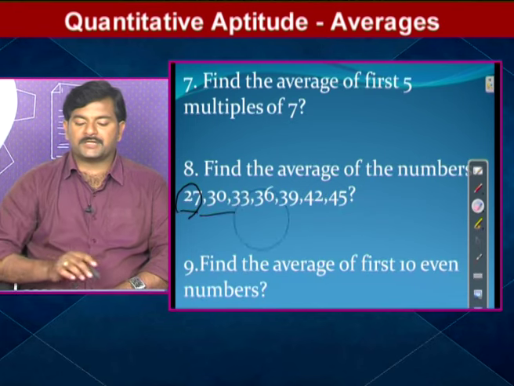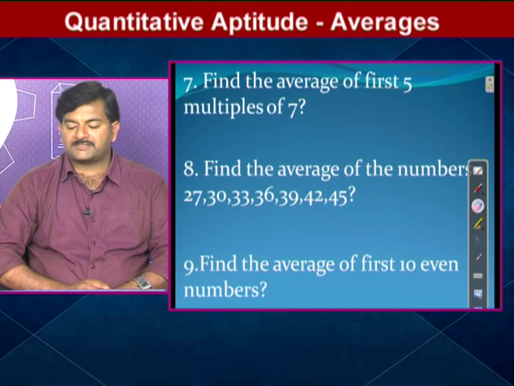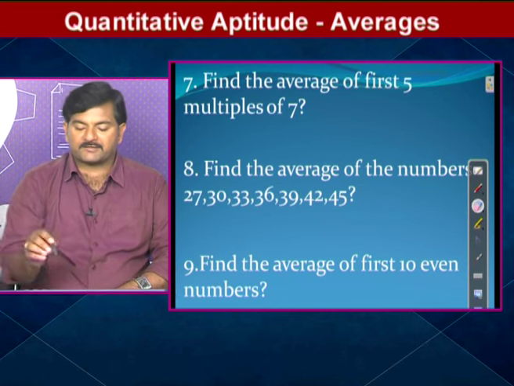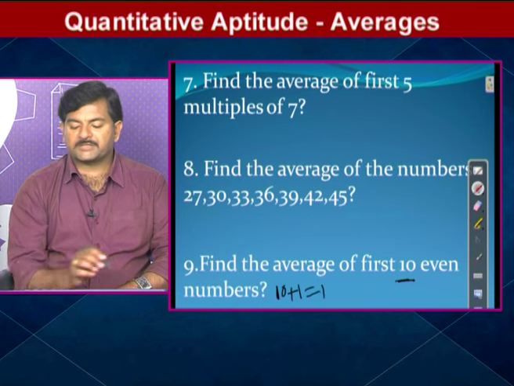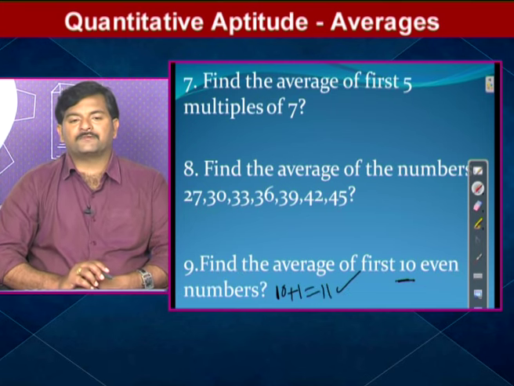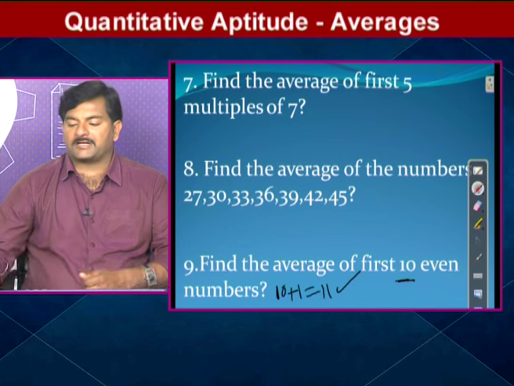What is the question here? Find the average of the first 10 even numbers. So what is the average of the first 10 even numbers? Simply, he mentioned first 10, that's why 10 plus 1. 10 plus 1 is equal to how much am I getting? 11. Hence the answer for question number 9 is 11.